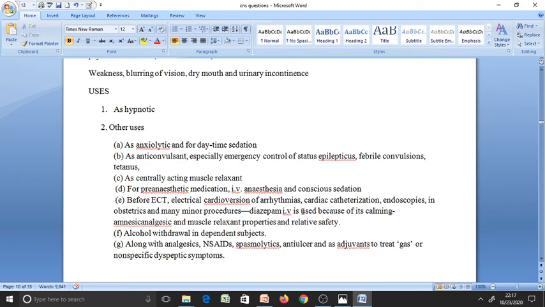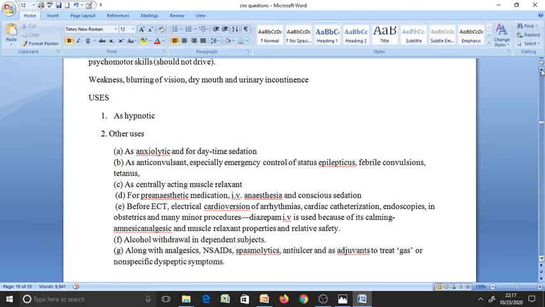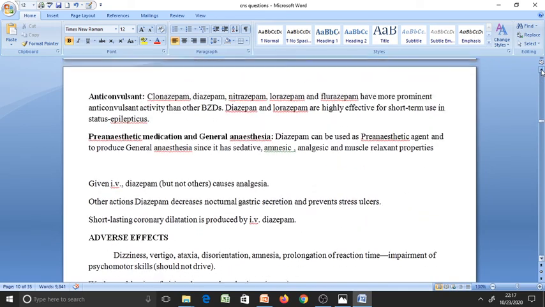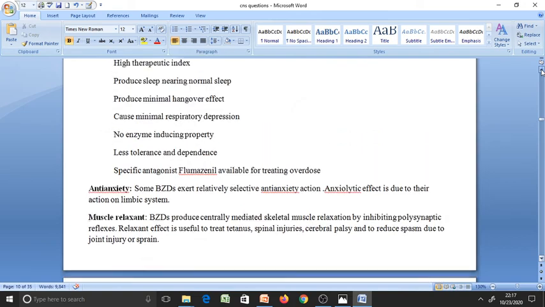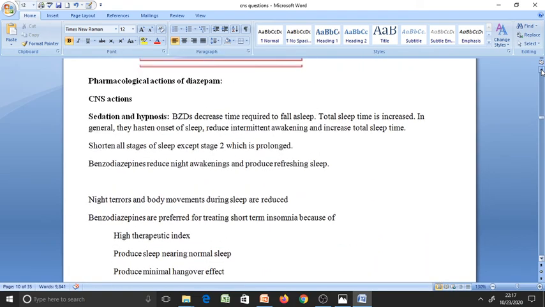Diazepam can be given to calm the patient in alcohol withdrawal in dependent subjects, and we also give it along with NSAIDs, spasmolytics and anti-ulcer drugs to suppress the non-specific symptoms. These are the various uses, adverse effects, pharmacological actions, and mechanism of action of benzodiazepines. Okay.